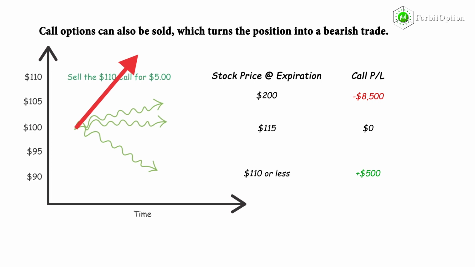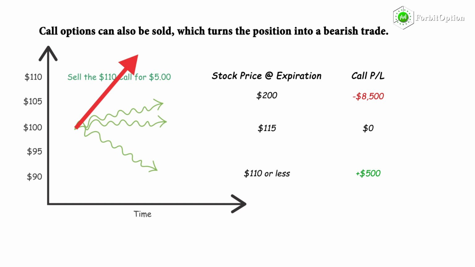For instance, if the stock price rose to $200 by the call's expiration date, the loss would be $8,500 per call that was sold. With the stock at $200, the 110 call would be worth $90 because the ability to buy shares $90 below the current share price is worth $90 per share. Since the call was sold for $5, the loss would be $85 on the option, which represents an $8,500 loss per contract due to the option contract multiplier of 100.